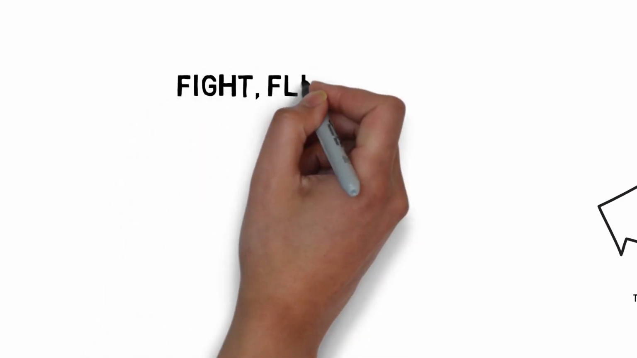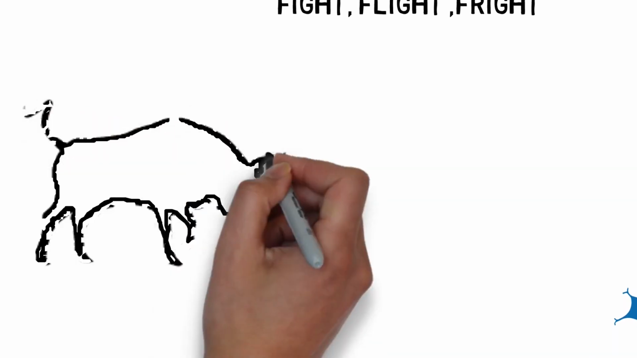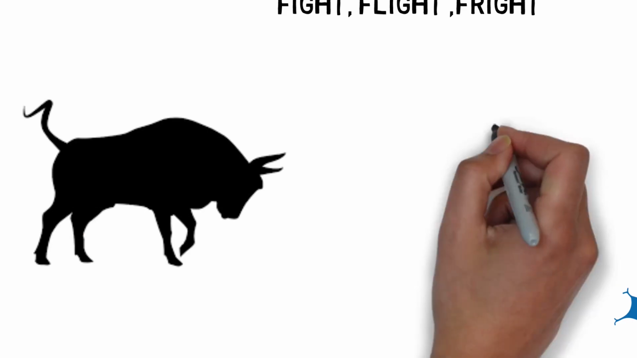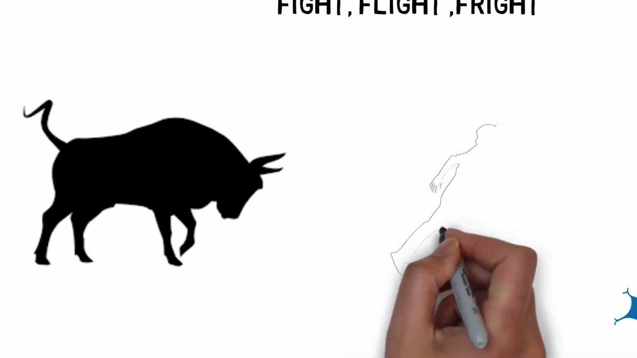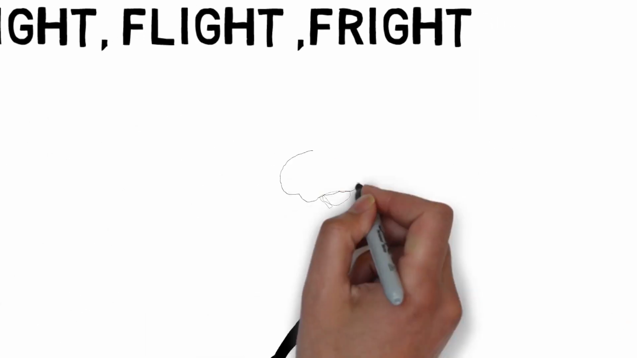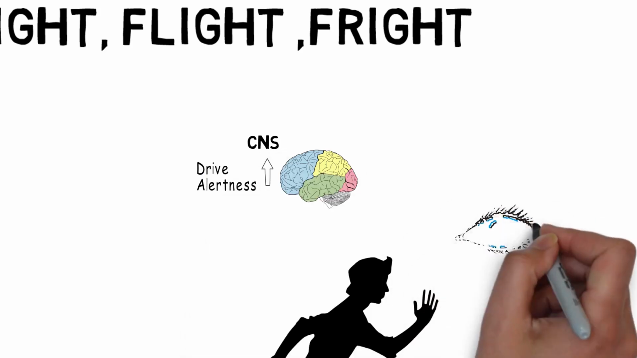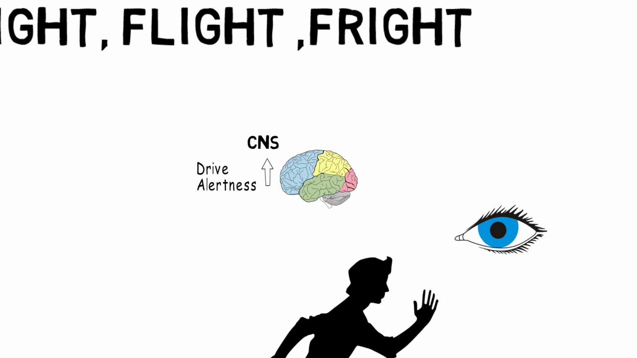The sympathetic system is activated in situations which involve fight, flight, and fright. For example, if a person sees danger, like an angry bull attacking him, his sympathetic outflow would increase. The effects of this increased sympathetic activity will cause changes in different body areas, such as in the central nervous system, the drive and alertness will increase. In the eyes, the pupils will dilate for better far vision.